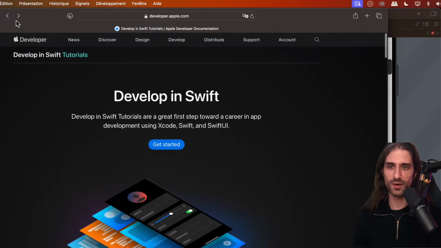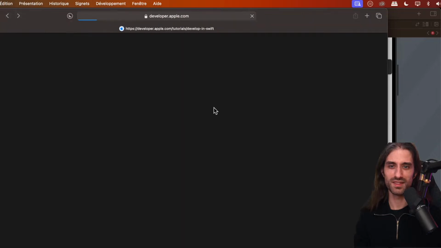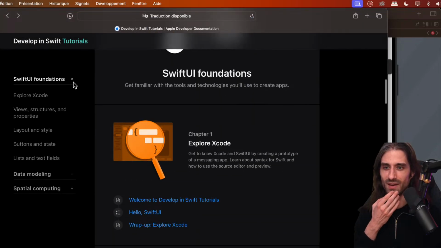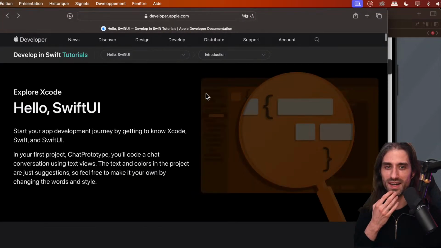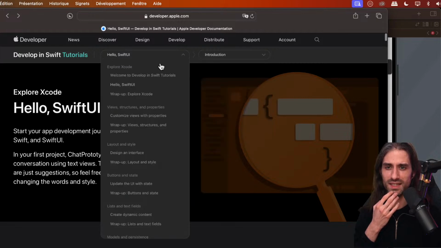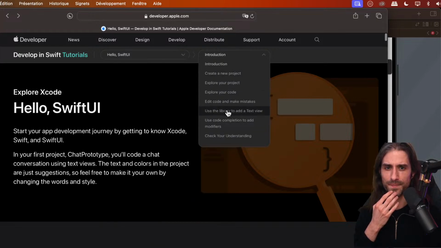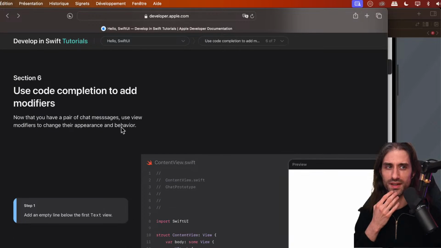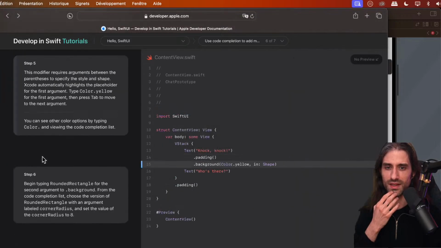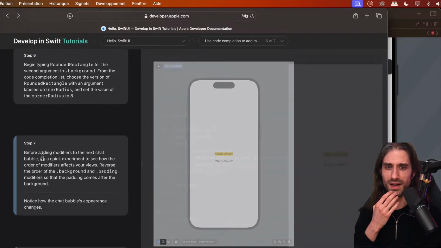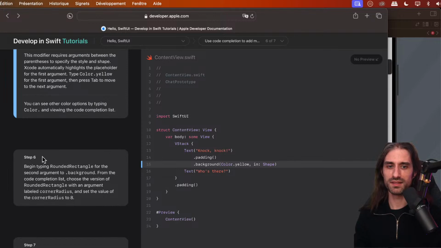Oh no, I've lost where I was. Damn it. So where was I? We were in Hello SwiftUI and we were, I think, in... no, this one. This one, yes. Okay, we were adding the background. All right.